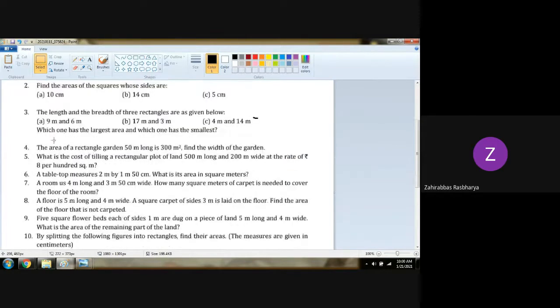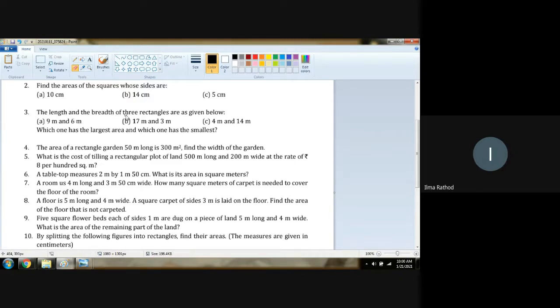Question number 3, fast. Who will read this? Fatima, please. The length and the breadth of 3 rectangles are as given below. A, 9 meter and 6 meter. B, 17 meter and 3 meter. C, 4 meter and 14 meter. Which one has the largest area and which one has the smallest?